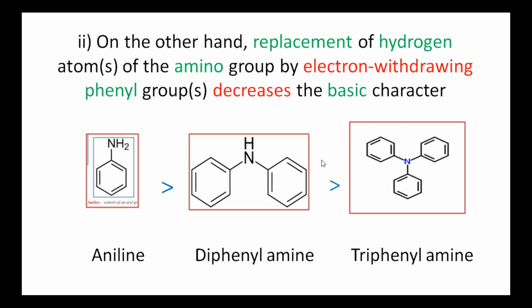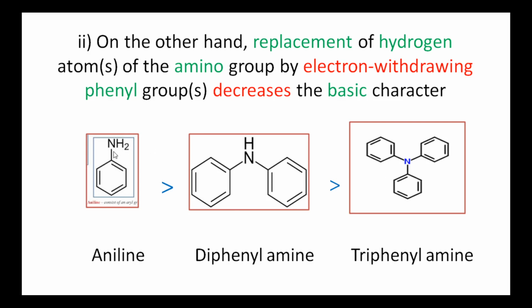Aromatic rings are electron withdrawing groups. While increasing the number of aromatic rings, the basicity decreases. So aniline is more basic than diphenylamine, which is more basic than triphenylamine.